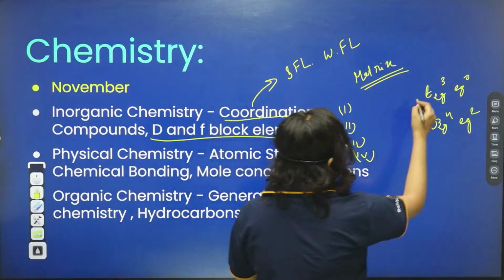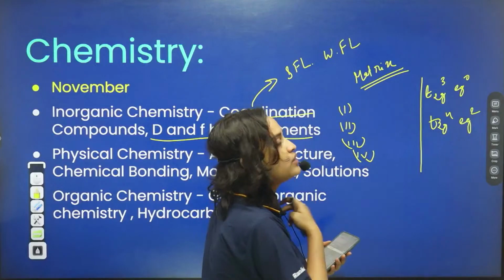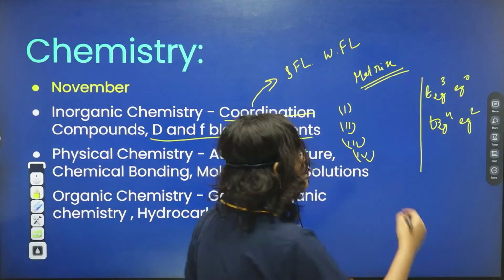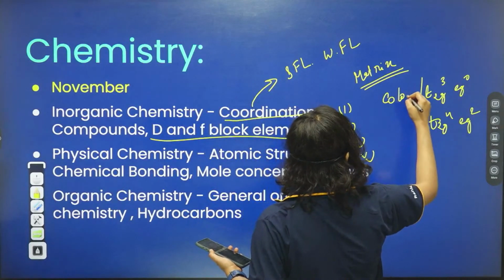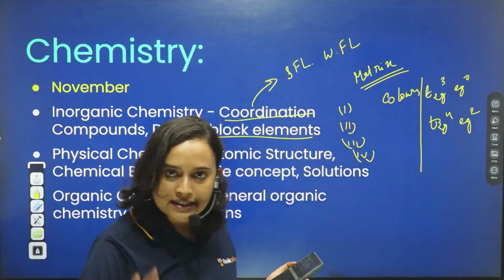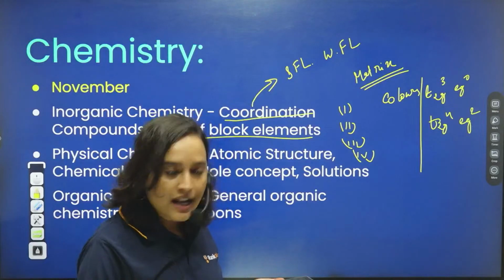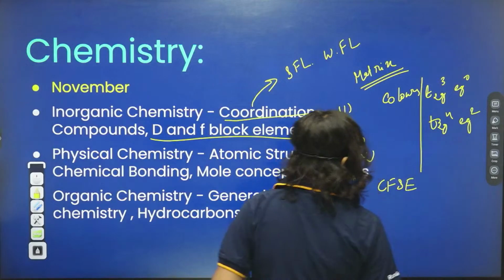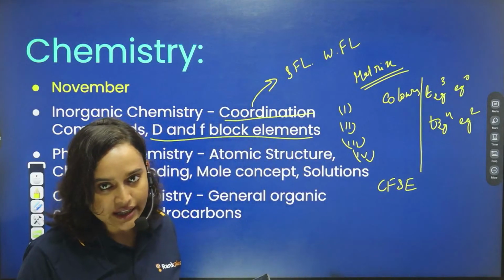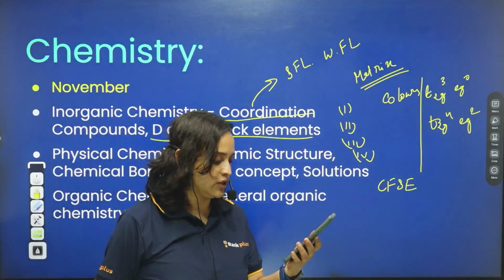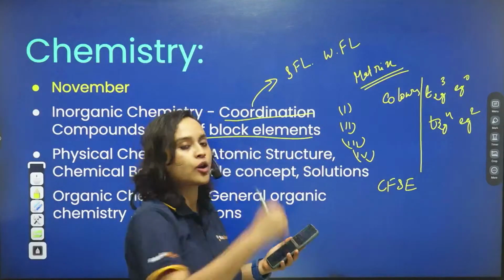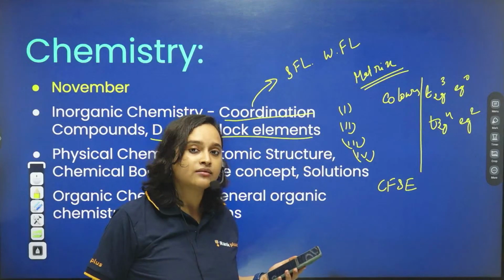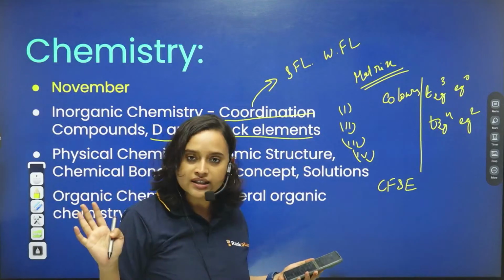Or in the matrix based question, they can ask you about the light, the color that the complexes are going to show, right? They can ask you about colors here. These are the questions they can ask you. Or they can ask you what the crystal field splitting energy is going to be. That is something they can ask you. What else are you expecting from coordination compounds? Is there anything else you can expect? Nothing. These are the questions that they will ask you.